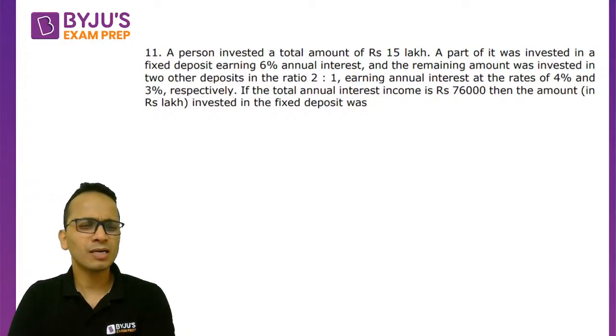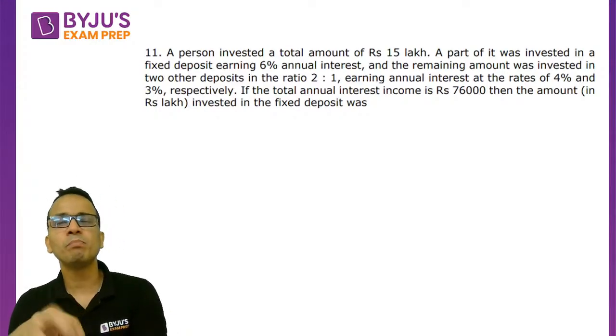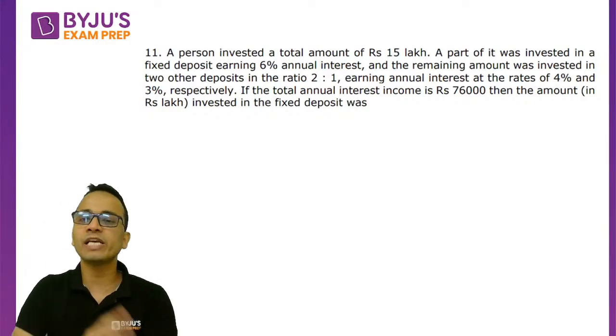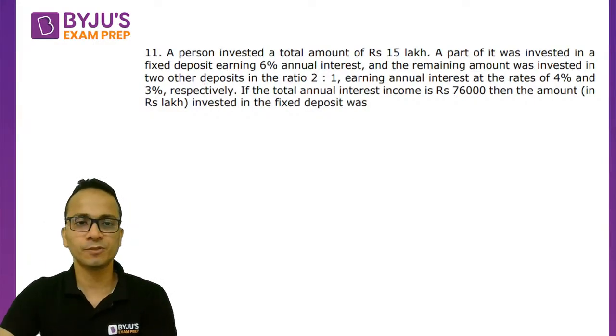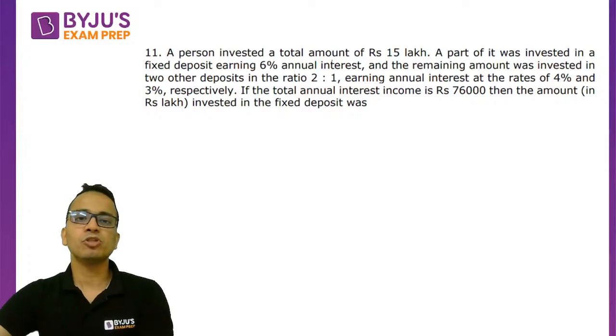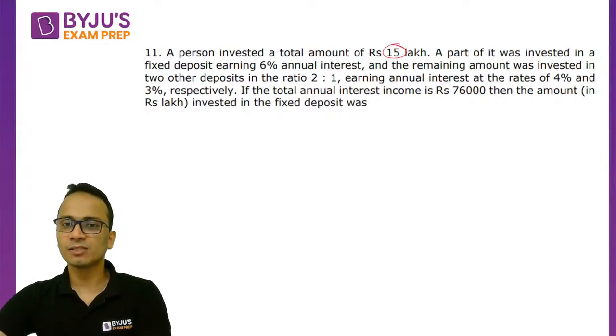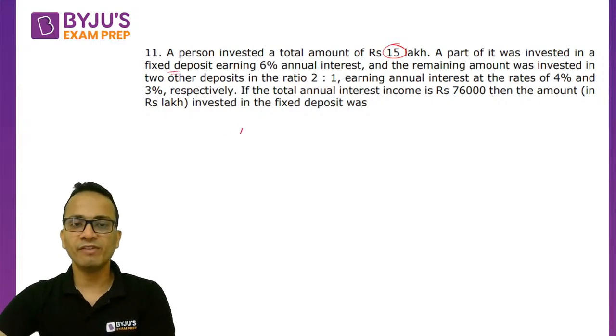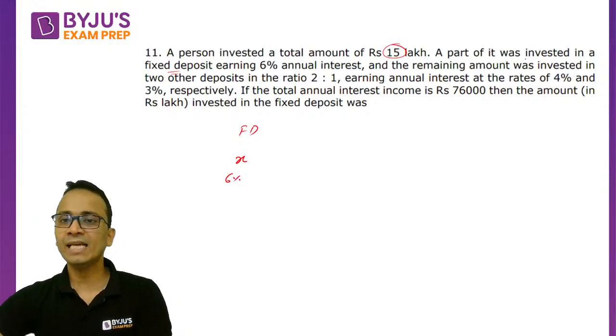I'll give you a conventional plus unconventional, combined approach to take on this question to save a lot of time on the calculations. Let's read the question. A person invested a total of 15 lakhs. A part of it was invested in FDs. So in FDs, he invested some amount, let's say X, at a rate of 6%.